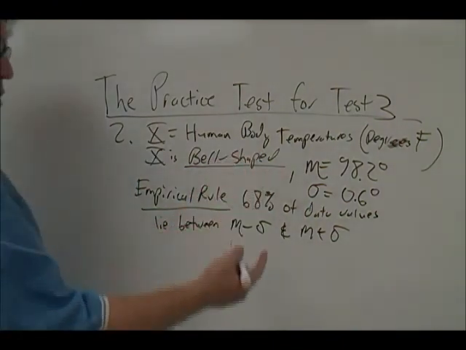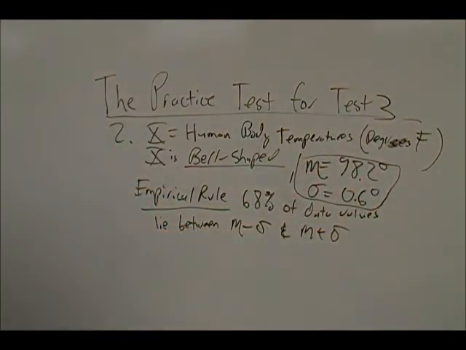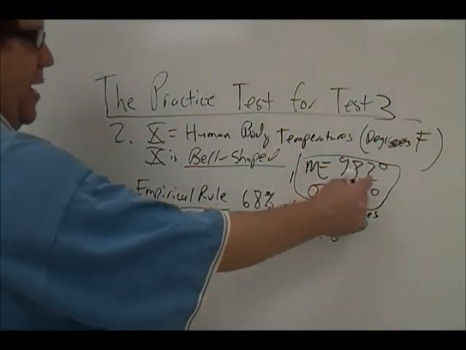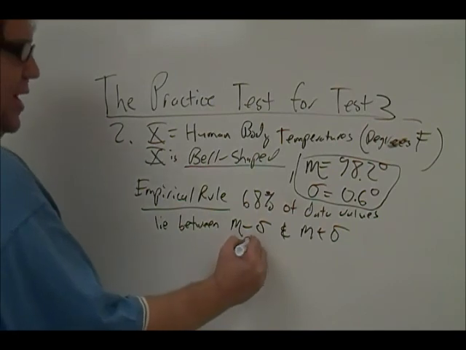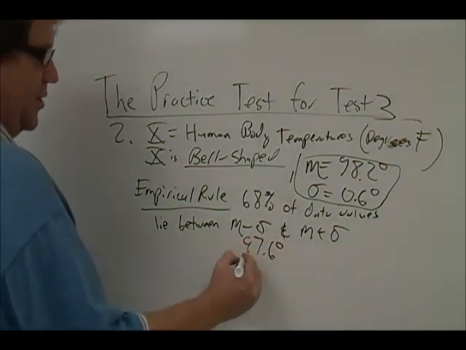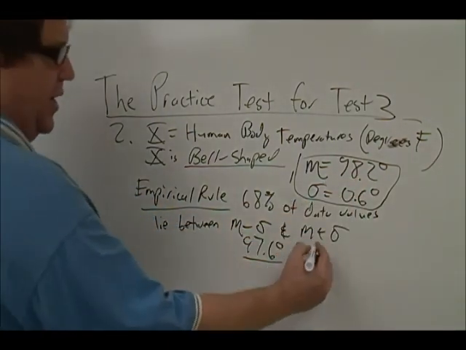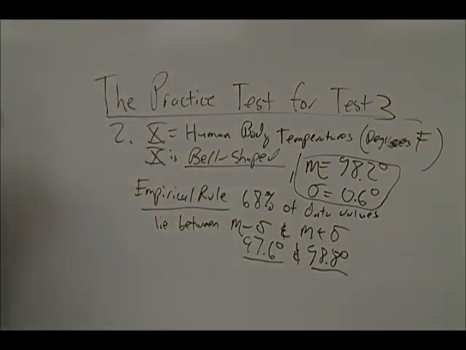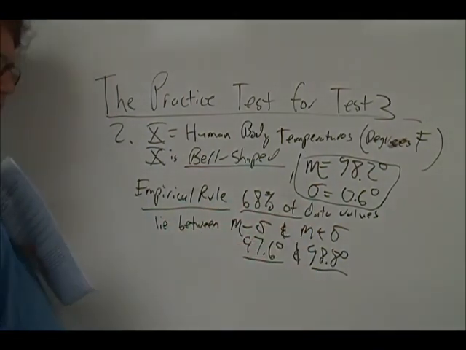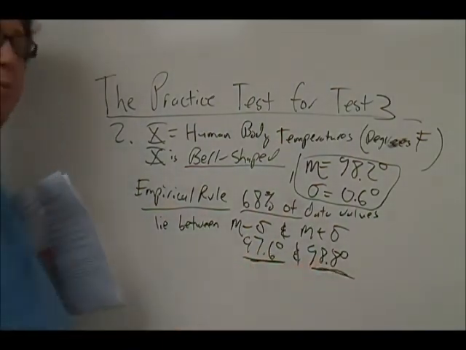Well, in this case, for this distribution, we can compute mu minus sigma, mu plus sigma from the given mean and standard deviation. Mu minus sigma would mean 98.2 minus 0.6 degrees, and if you subtract 0.6 from 98.2, you get 97.6 degrees. And if you add 0.6 degrees to 98.2, you get 98.8 degrees. So for this particular variable, human body temperature, the fact that it's bell-shaped, the empirical rule guarantees that 68% of all humans have to have body temperature somewhere between 97.6 degrees and 98.8 degrees.